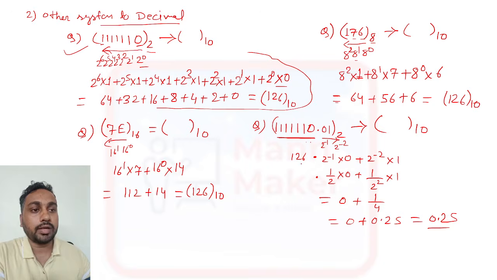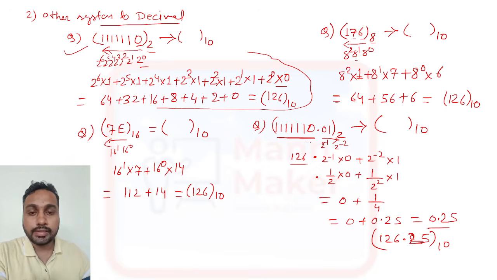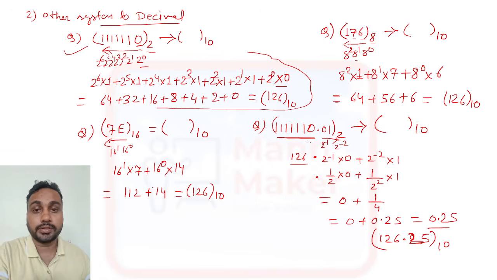Now you need to write both together. So it will be 126.25. You will get this decimal number. Like this you need to do the conversion of decimal to other and other to decimal.